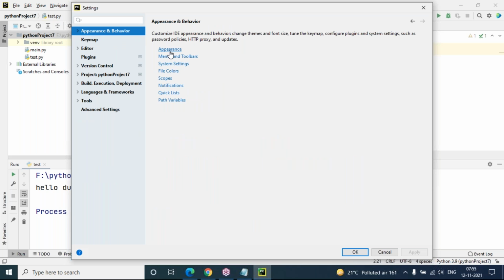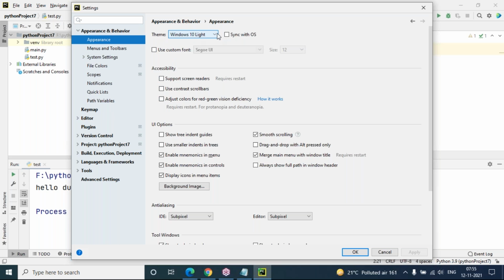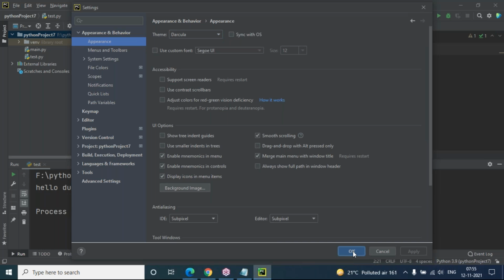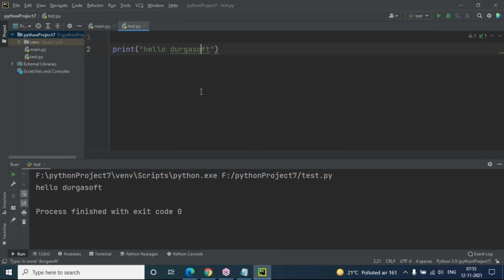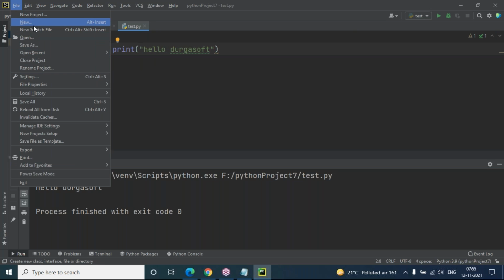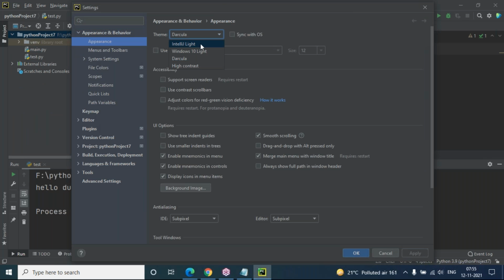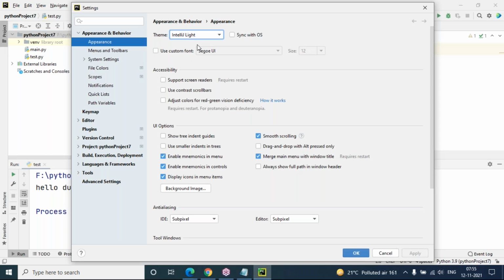You can see the appearance option is there, and the Windows 10 light theme is there. But if I select the Dracula theme and click on it, the theme is going to change. If you want to continue, you can continue with this theme only, but I don't want to continue with it, for clear visibility purposes. Go to settings and appearance, and I'm taking IntelliJ Light, not Windows Light.